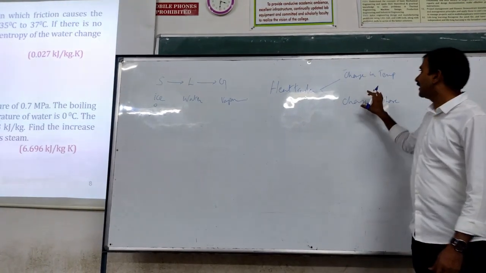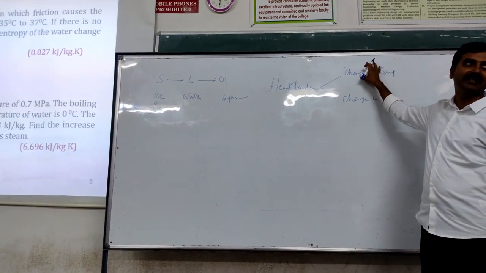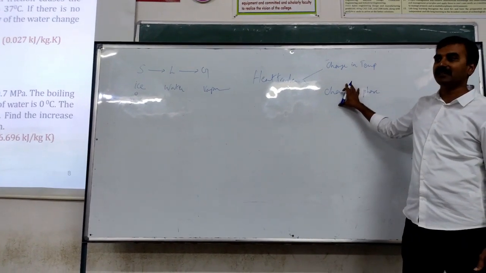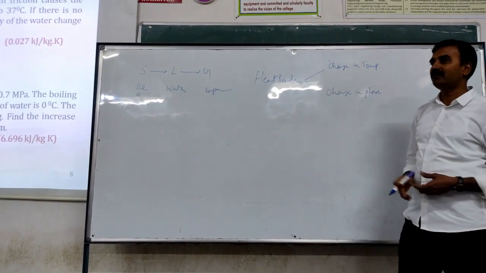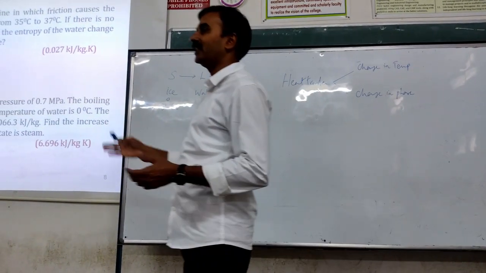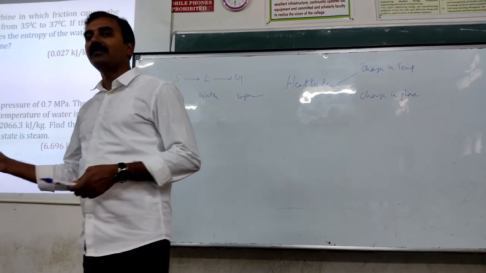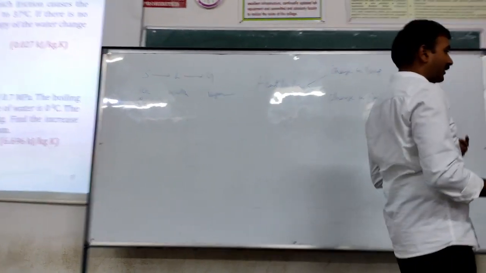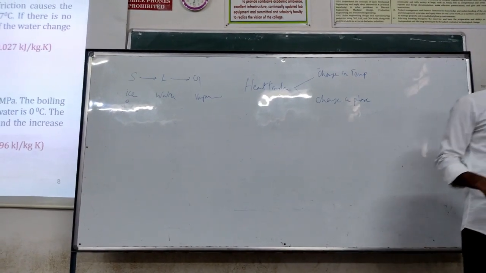When the phase is constant, temperature changes. When the temperature is constant, phase changes. That's the process. Right? You all would have studied this in your school physics and chemistry, physical sciences, material behavior: solid, liquid, and vapor. So you just need to apply that concept here.